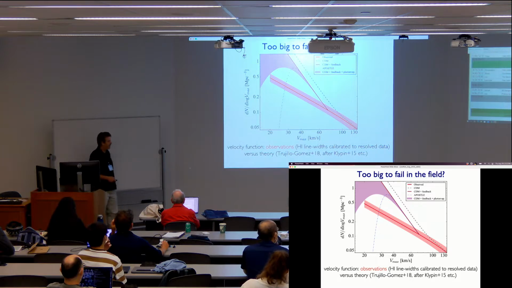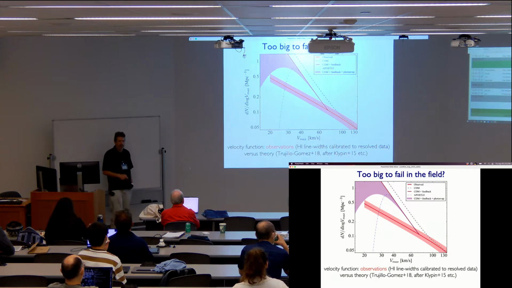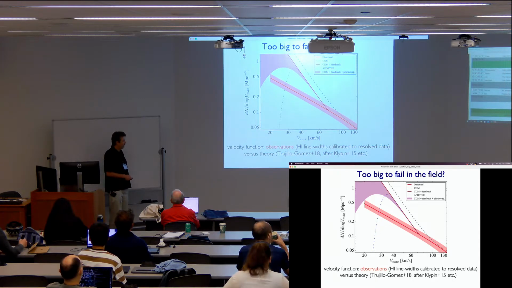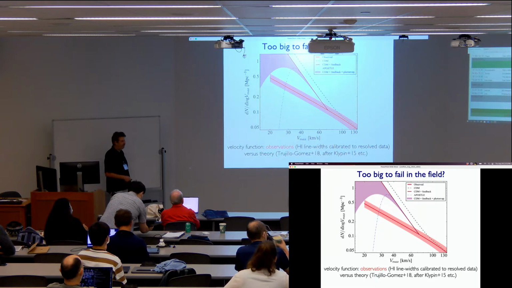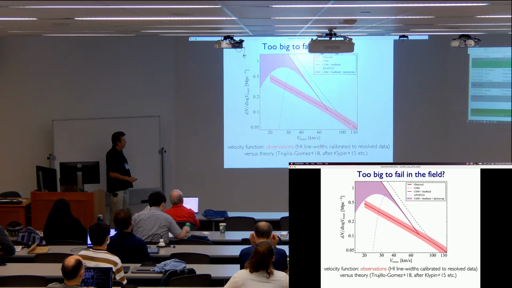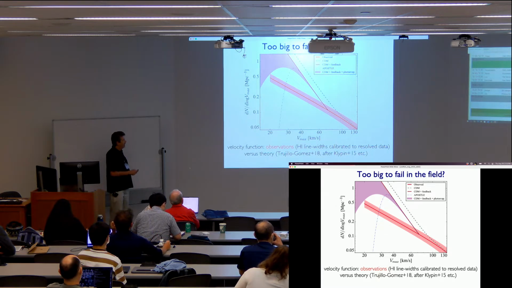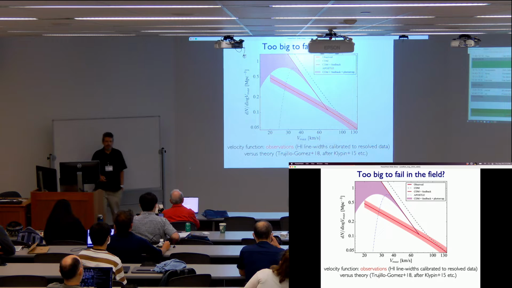This is a velocity function plot of field dwarfs. It's a type of too big to fail question from Sebastião Trujillo Gomez. Anatoly Klypin presented an earlier version of this plot at this meeting years ago. These are the observations of the dwarf galaxy velocity function, the standard lambda CDM mass function, and you put in different baryonic effects. The claim was that you couldn't resolve this inconsistency.